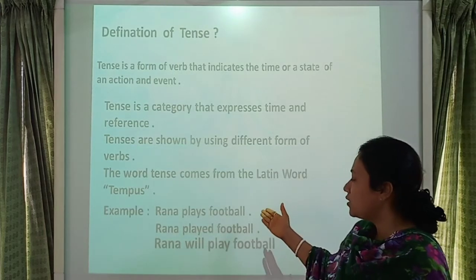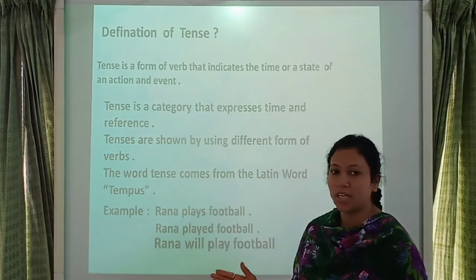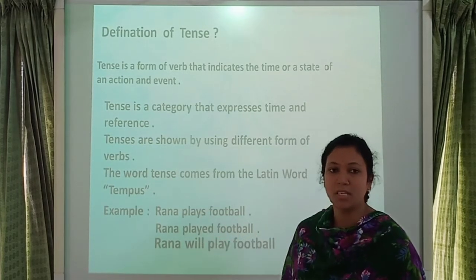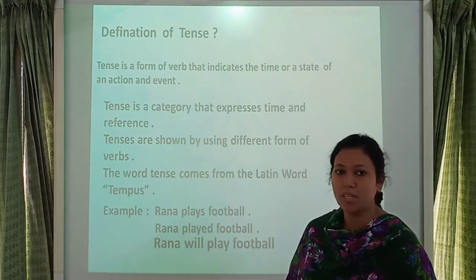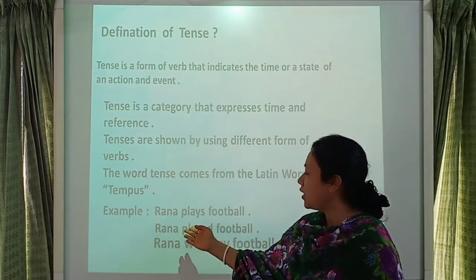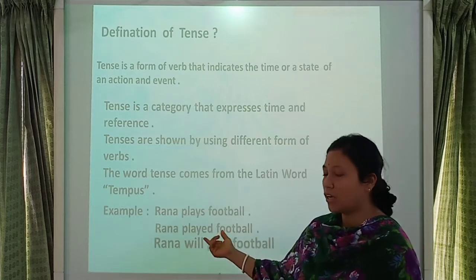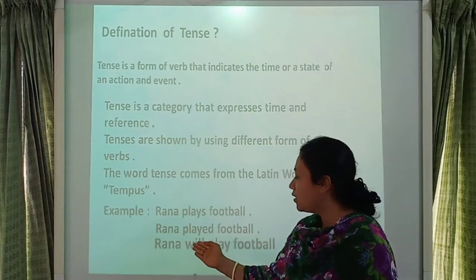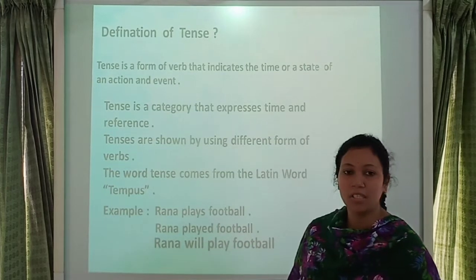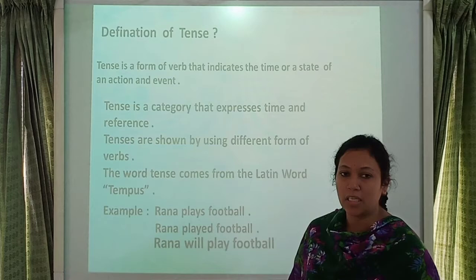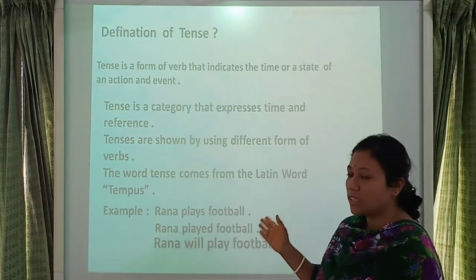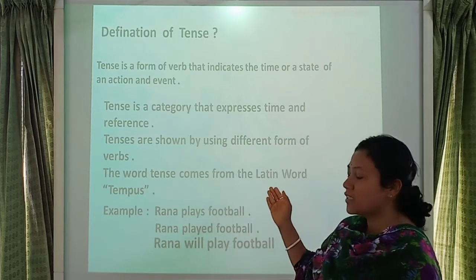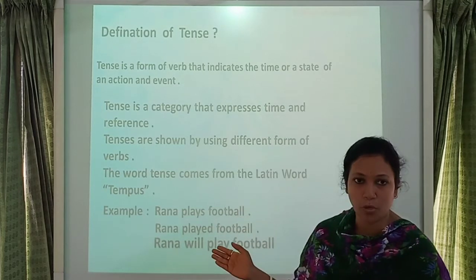Look at here. These three examples indicate three tenses. Number 1, plays. It represents verb 1, I mean present tense. Rana played football. Its verb is played. It indicates past tense. And Rana will play football. It indicates the future tense. So in this page we understand the definition of tense, where tense comes from, and some examples.